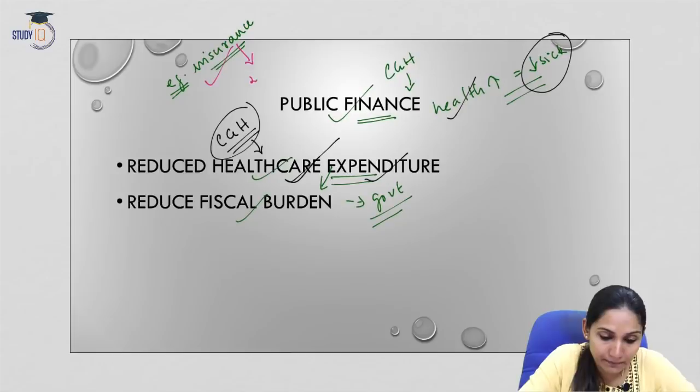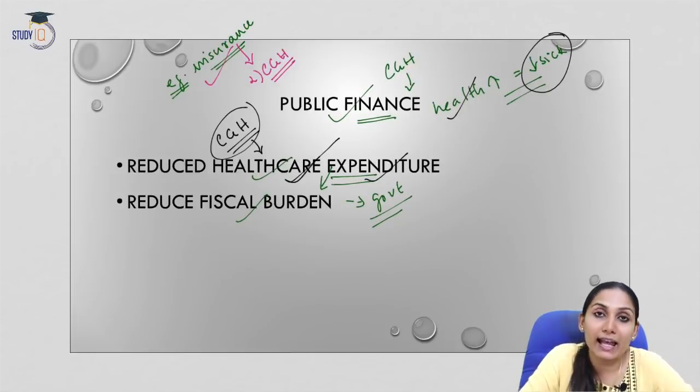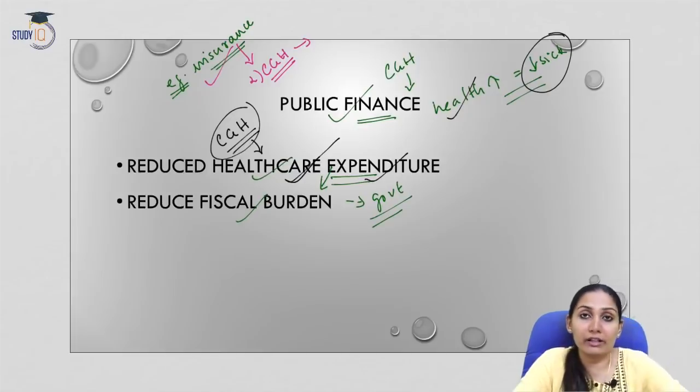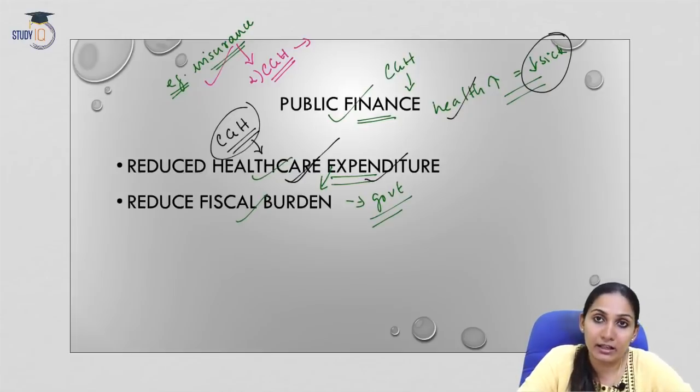Now, secondly, CGH will also act as a universal health coverage facility, because whatever actions or interventions the government or any economy is undertaking under CGH will be done for everyone and beneficial for everyone. So this will definitely provide a universal health coverage benefit.